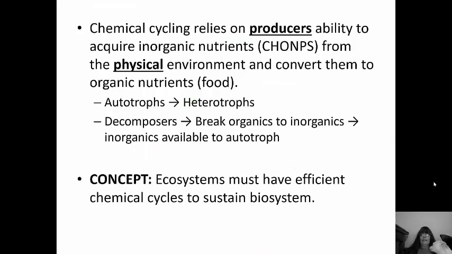Chemical cycling relies on the producer's ability to acquire inorganic nutrients, which, remember the inorganic nutrients that we talked about, CHNOPS: carbon, hydrogen, oxygen, nitrogen, phosphorus, and sulfur. Now those come from the physical environment, and the producers are going to convert them into organic nutrients, or what we would know as food. So autotrophs are going to supply the food for heterotrophs, and decomposers break down the organics into the inorganics, and then make the inorganics available to the autotrophs again. So another important concept is that ecosystems have to have efficient chemical cycling in order to sustain the biosystem.